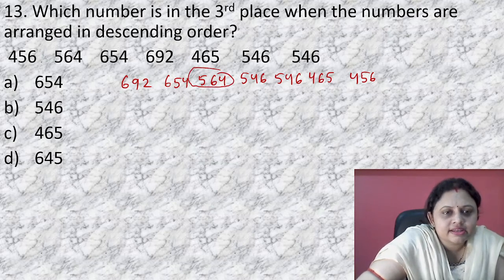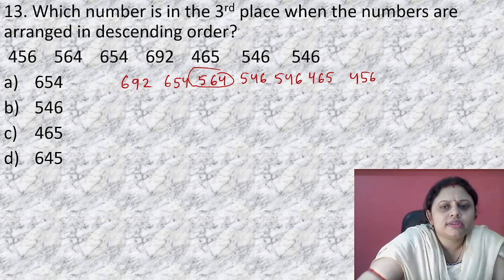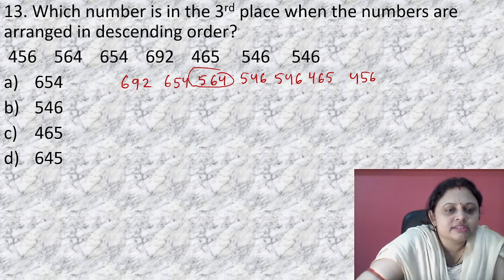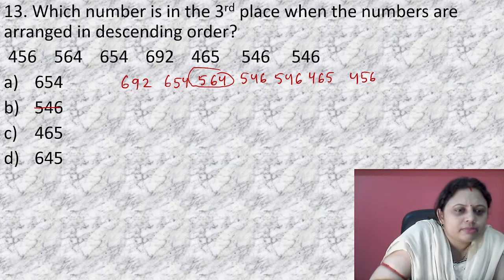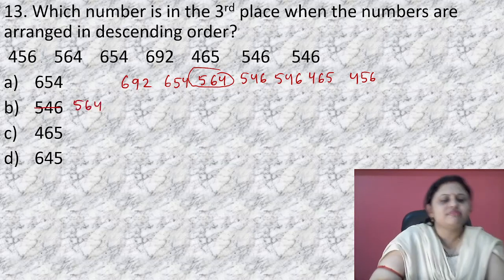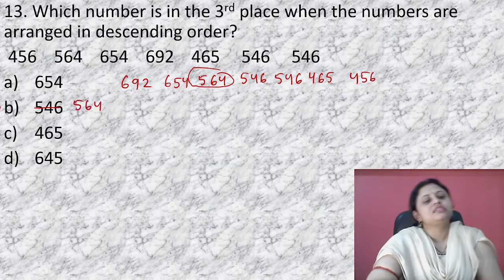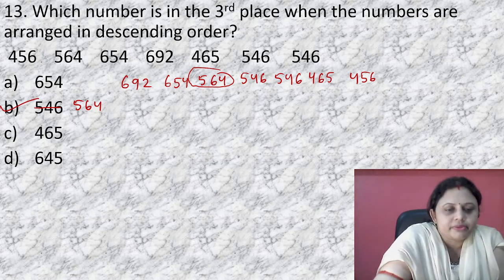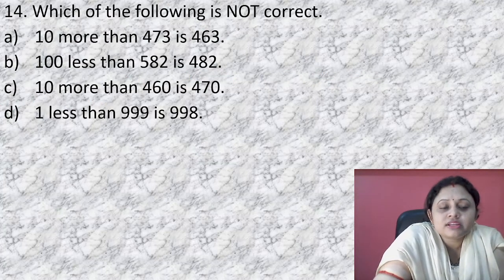Let me check again: 692, 654, then 564, then 546, 465, 456. So in descending order, in third place which number is present? 564. There may be a printing mistake, so you can write 564 here. So which is the correct option? Option B. Let's move to the next question.